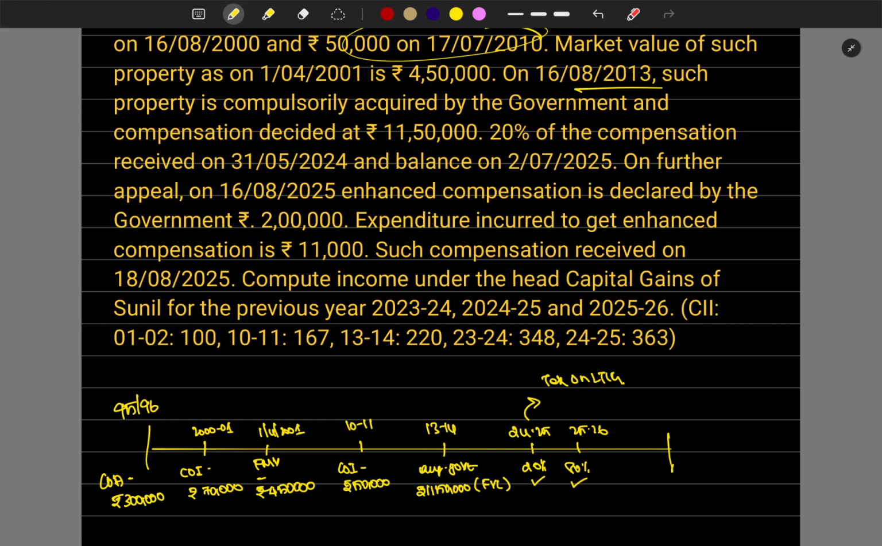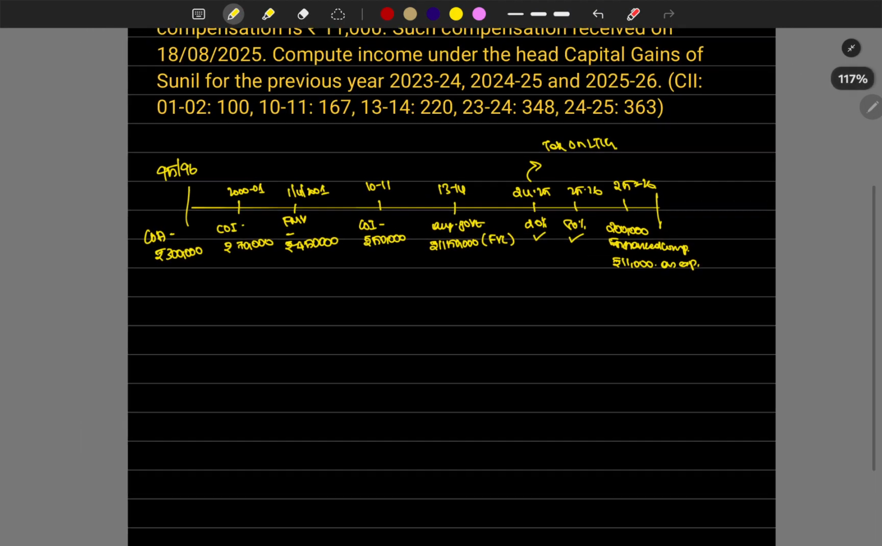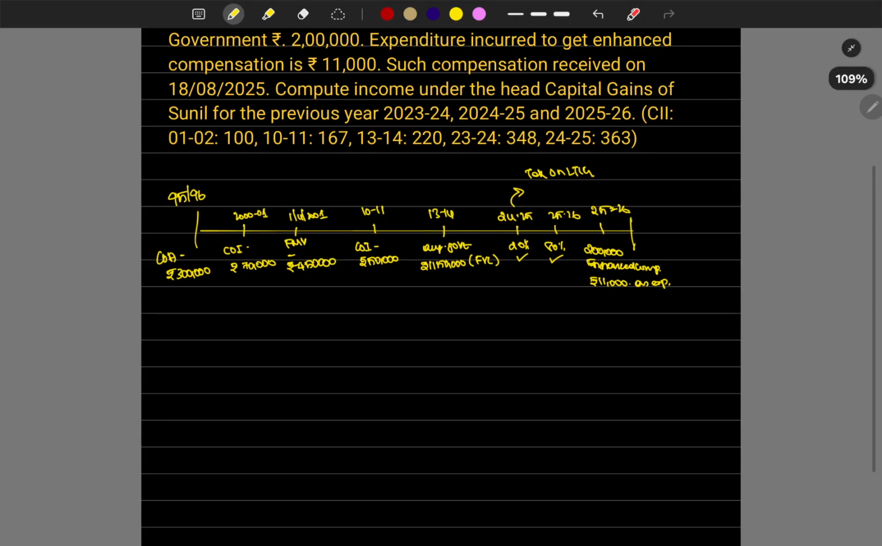So the next is further appeal. He went on further appeal, which is in 25/26, and he got the 2 lakhs enhanced compensation. And he incurred rupees 11,000 as expenses. Right, so that's it. We have arranged everything.